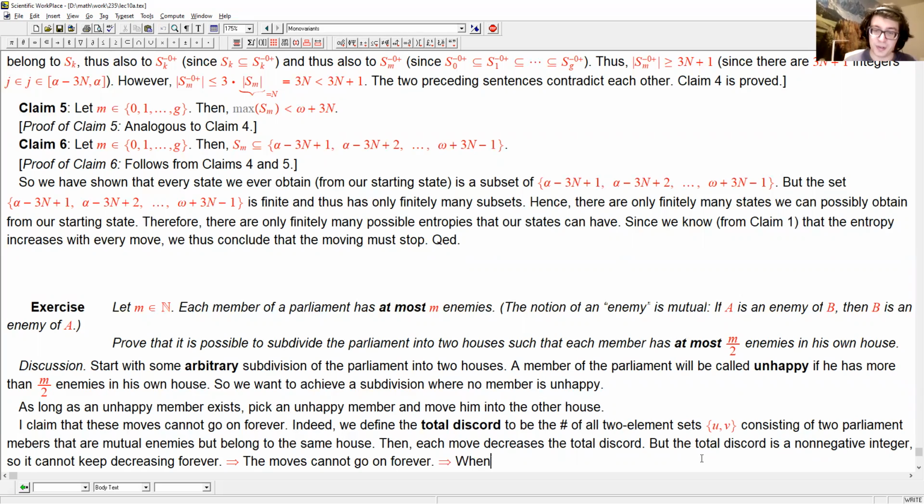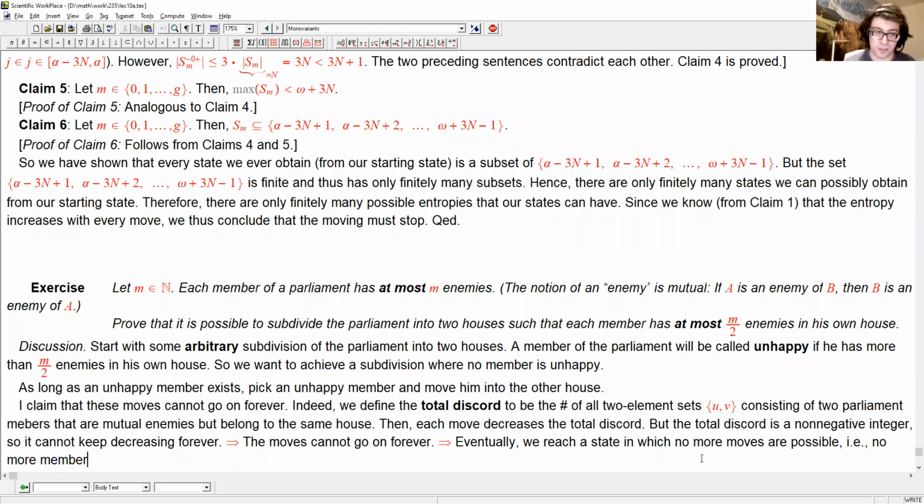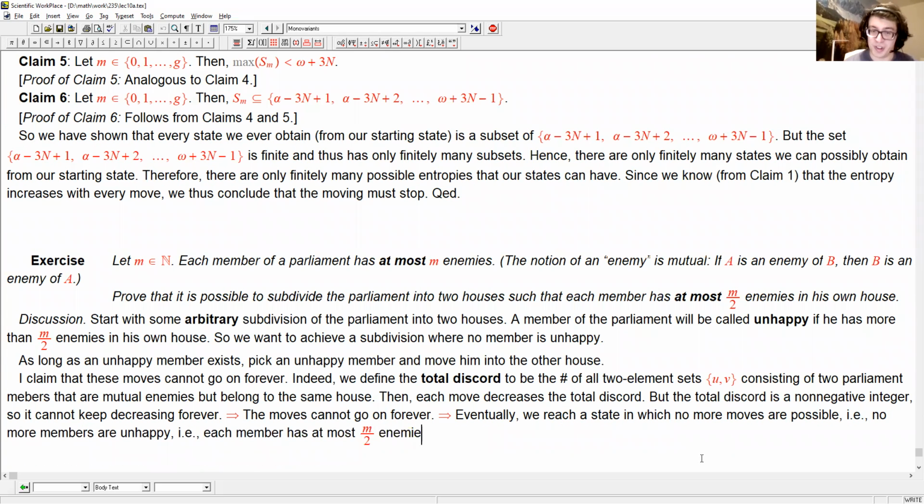And of course, eventually we reach a state in which no more moves are possible, which means that no more members are unhappy, because unhappy members make moves possible. And this means that each member has at most m/2 enemies in his own house.